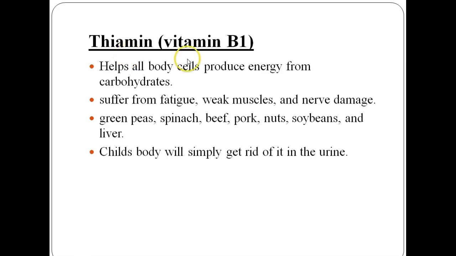Now let us see the functions of vitamin B1. Vitamin B1 helps a child's body cells produce energy from carbohydrates. The deficiency problem a child could suffer from is fatigue, weak muscles, and nerve damage. Good food sources include green peas, spinach, beef, pork, nuts, soybeans, and liver. The excess amount can be handled by the child's body, which will simply get rid of it in the urine.